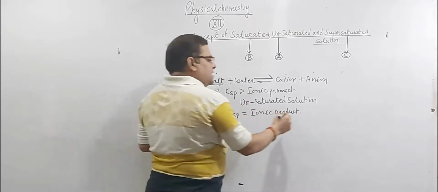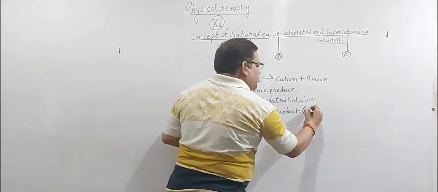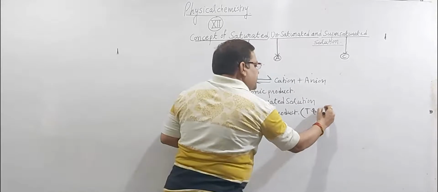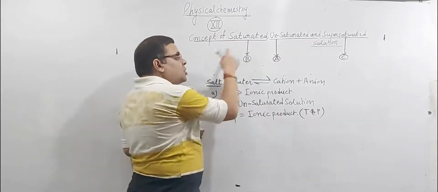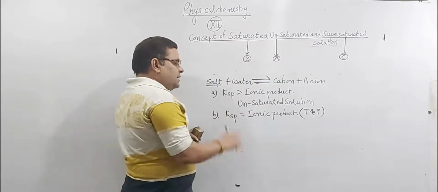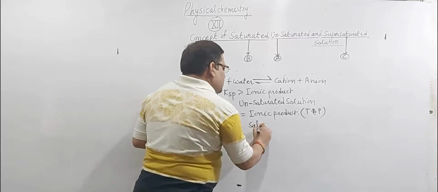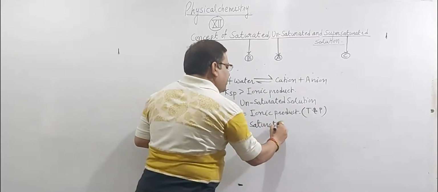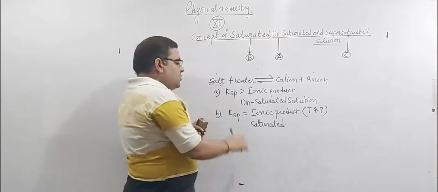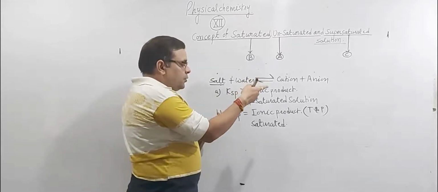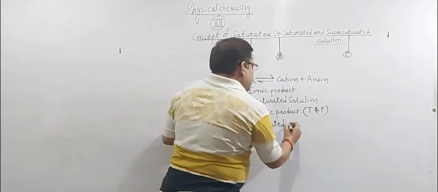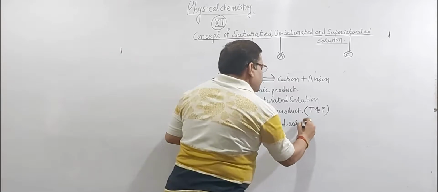And in this condition, at the particular temperature and pressure, no more salt can be dissolved in water. And such type of solution is called saturated solution. If for any solution, the value of Ksp becomes equal to ionic product, then this solution is considered as a saturated solution.